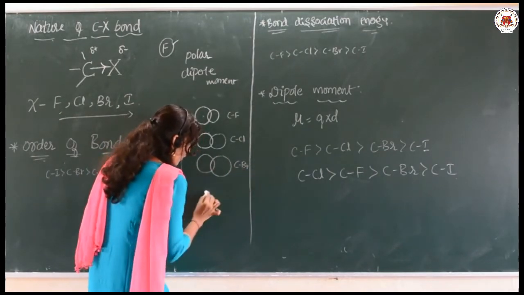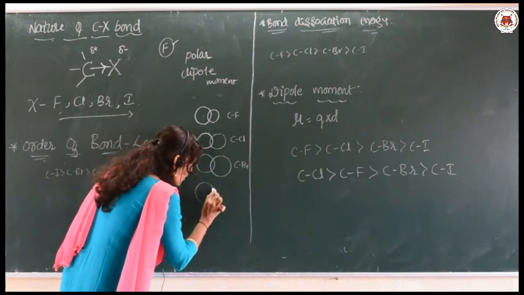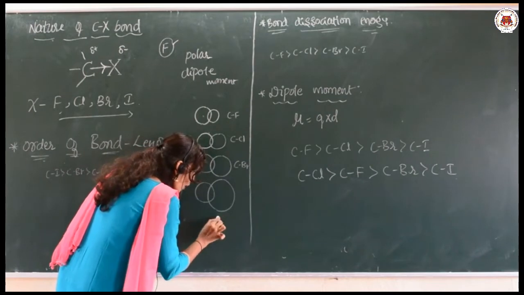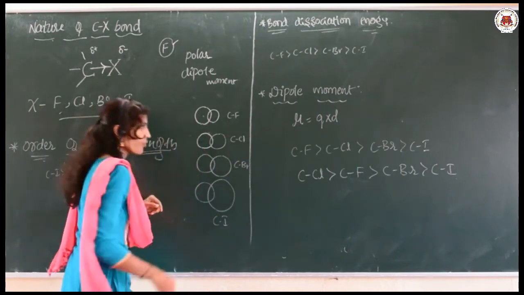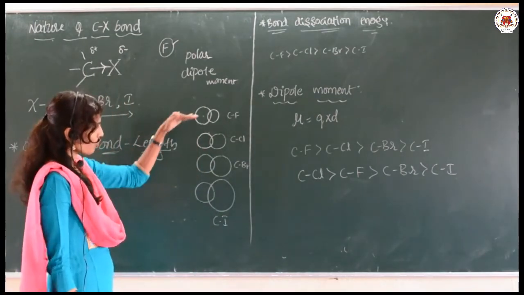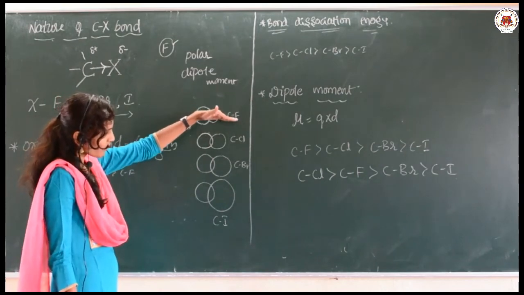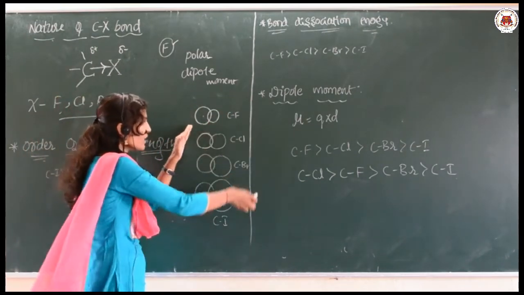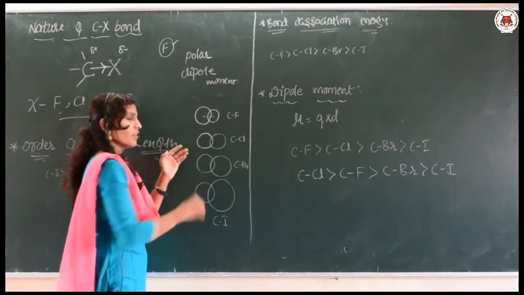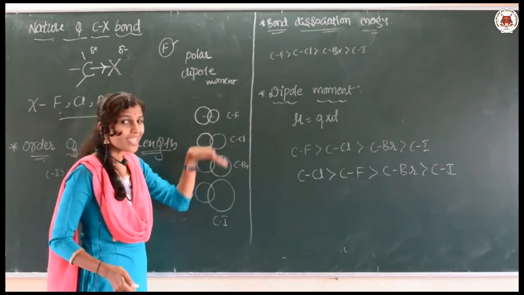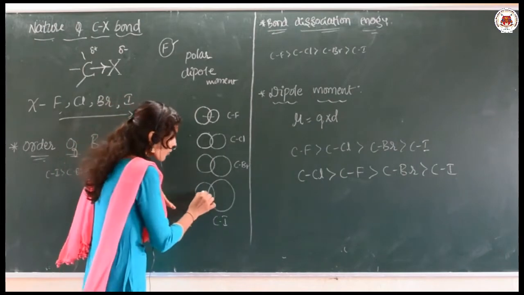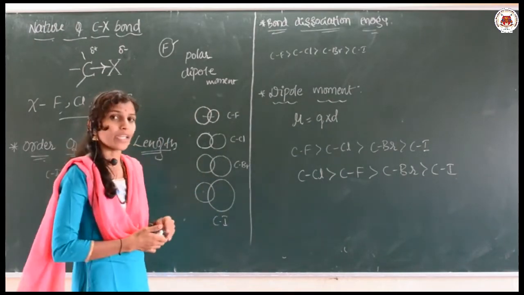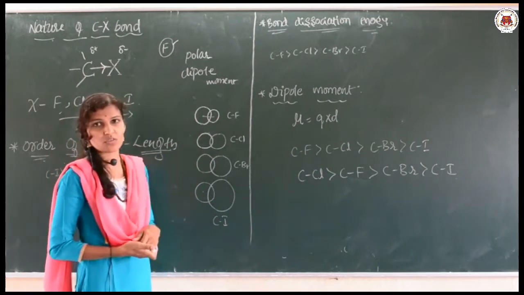Again the carbon will be the same, and iodine will be bigger. So the size goes on increasing. As the size increases, the bond length also increases. The internuclear distance goes on increasing because the size of the halogen is increasing.